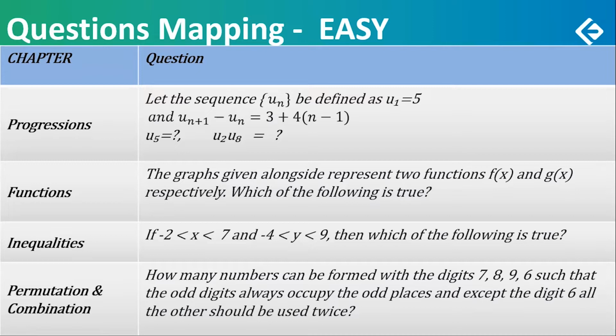And then there are 2 questions. The first question was, what is U5? And the second question is, what is U2 multiplied by U8? Now you already reached 5. That means 2 has already been done. All you have to do was go 3 more steps ahead. Find out U6, U7, U8.